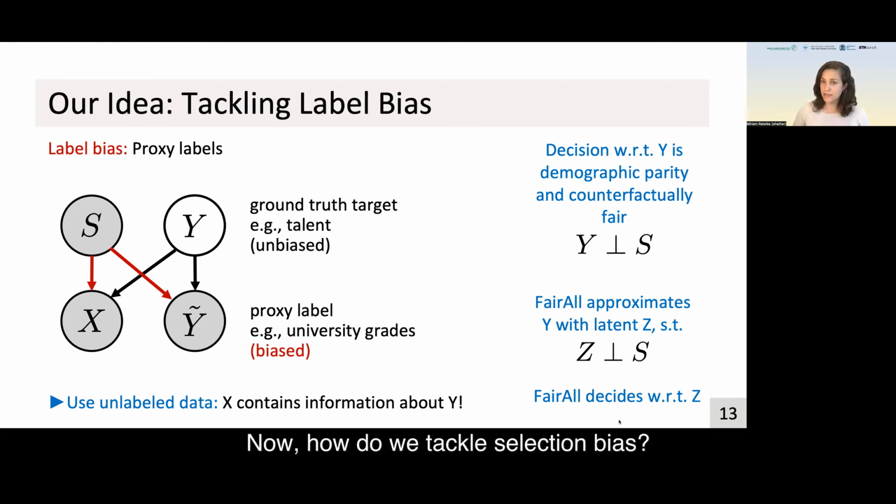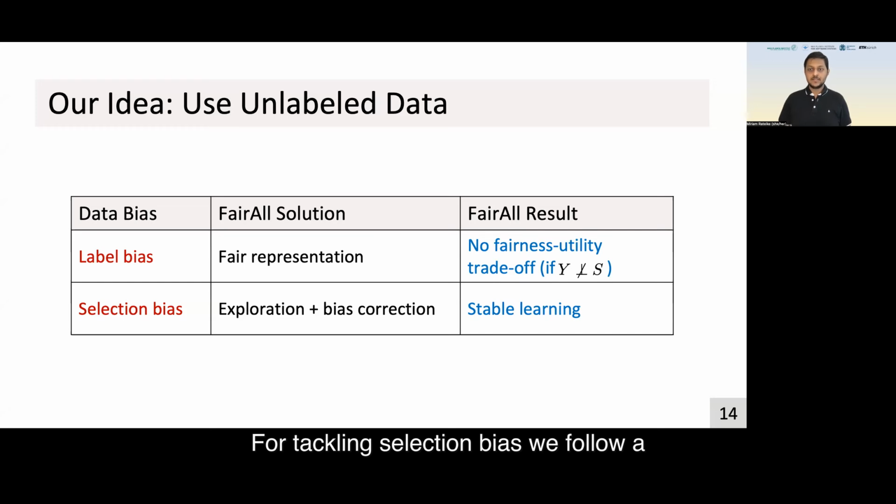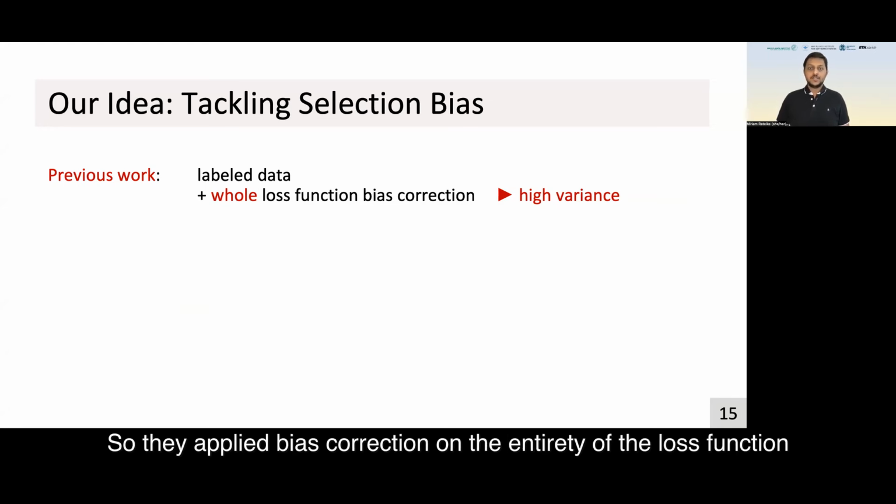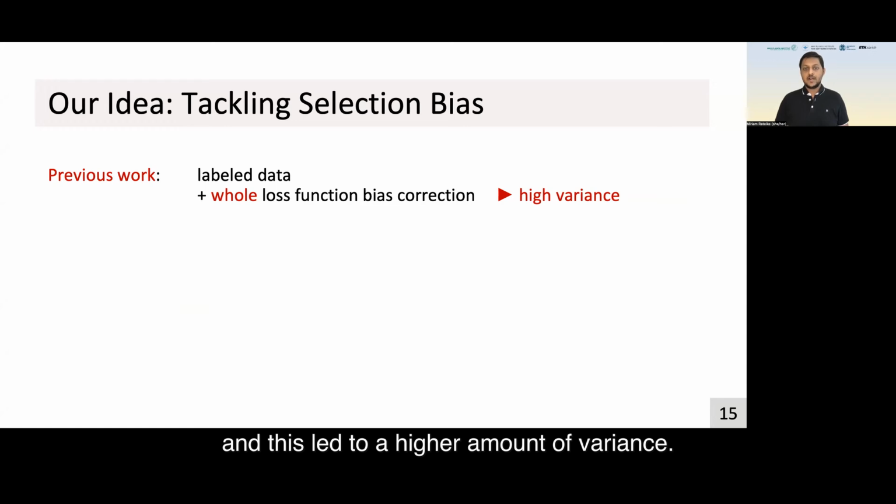Now, how do we tackle selection bias? For tackling selection bias, we follow a similar approach to the prior work. That is, we also utilize exploration along with bias correction. However, we show how we can use unlabeled data to learn exploring policies in a stable way. While tackling selection bias, the prior work used only labeled data. So they applied bias correction on the entirety of the loss function,